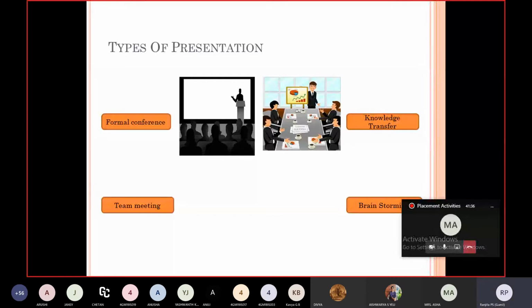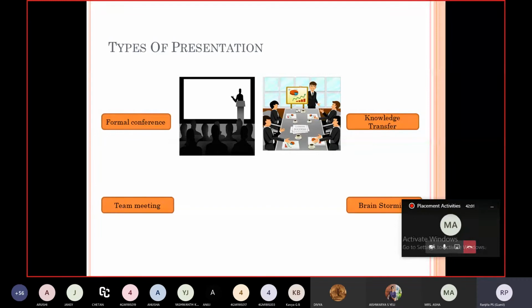Next comes knowledge transfer. Knowledge transfer is nothing but sharing your thoughts, your ideas in front of people. You will get some important inputs for solving the problems that have arisen. It typically follows a classroom arrangement. Since the audience is small, the class can be controlled. Doubts are cleared if any, and by the end of the session, feedback will be collected.